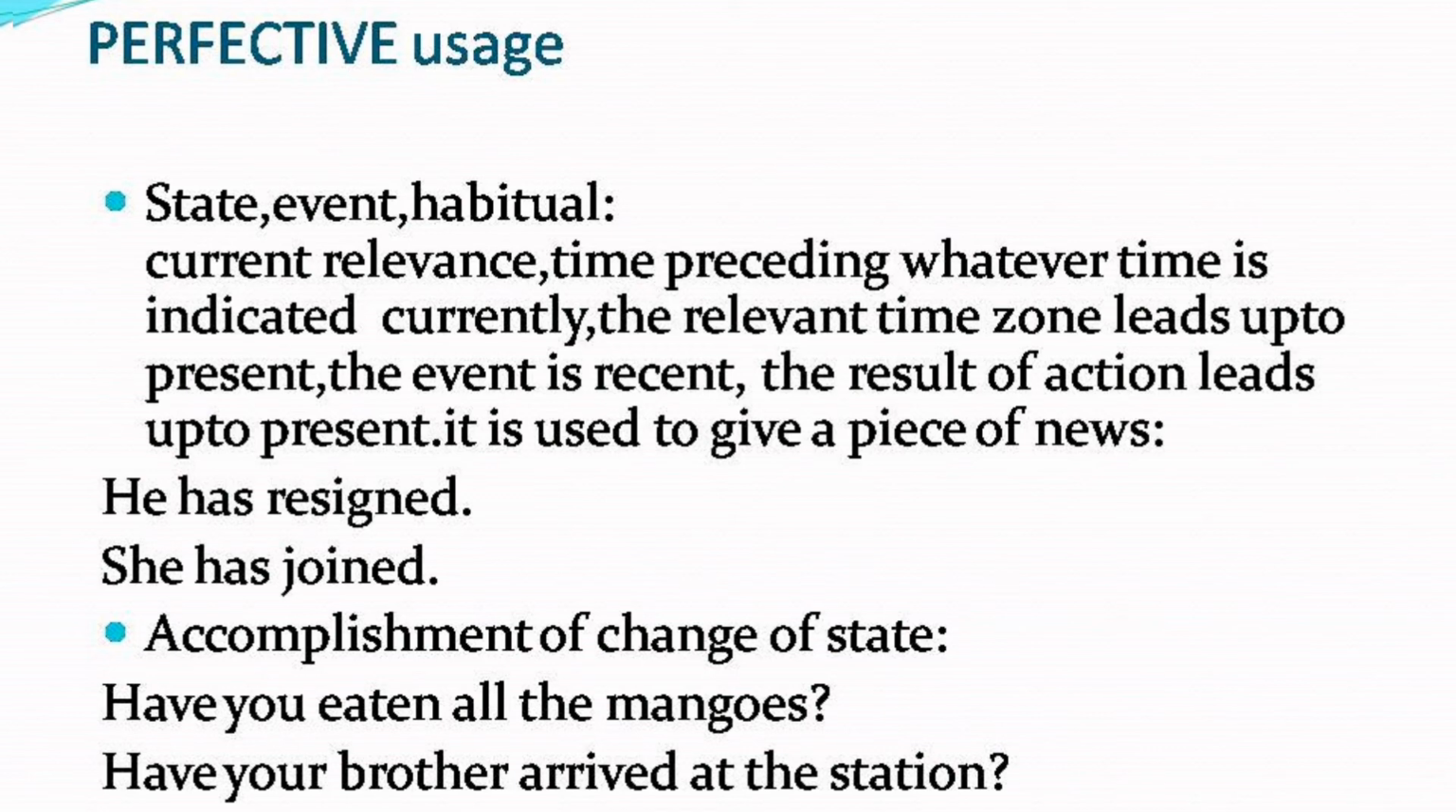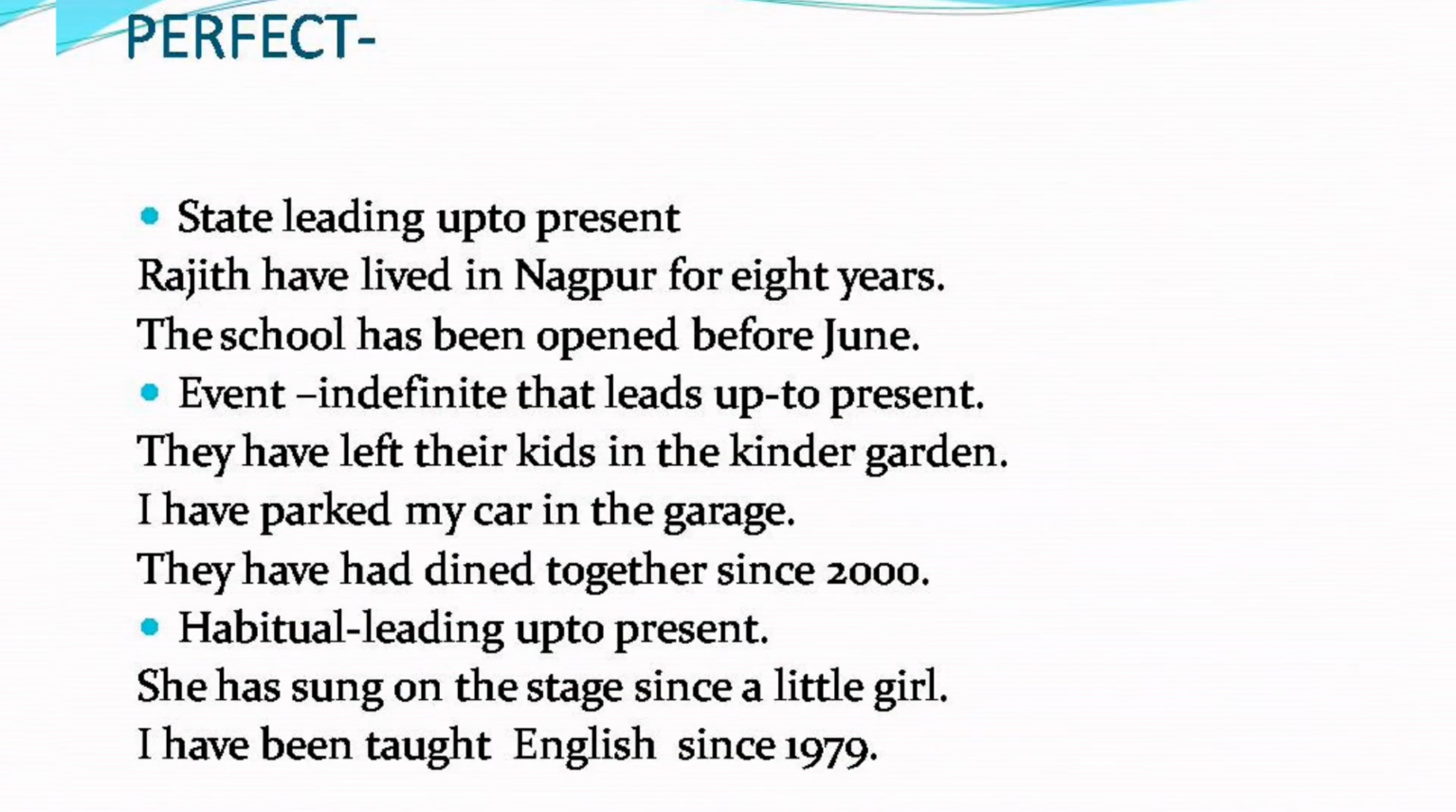Have you eaten all the mangoes? Has your brother arrived at the station? The examples can also be like this. In the case of stage leading up to the present: Rajit has lived in Nagpur for 8 years. Still now he is in Nagpur. Suppose we say Rajit lived in Nagpur for 8 years, or Rajit lives in Nagpur for 8 years. It will not show that up to the present the condition still exists. It has relevance to the present stage. School has been opened before June. The relevance is still there.